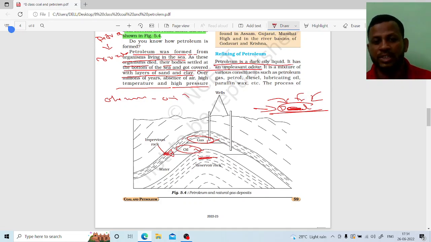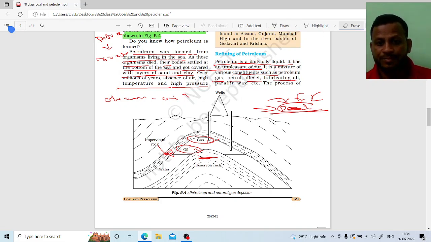Petroleum is a dark liquid with an unpleasant smell, like the bitumen which we use to construct roads. The same smell is present in petroleum also, and it is a mixture of many constituents: petroleum gas, petrol, diesel, lubricating oil, and paraffin wax. These are the byproducts of petroleum.